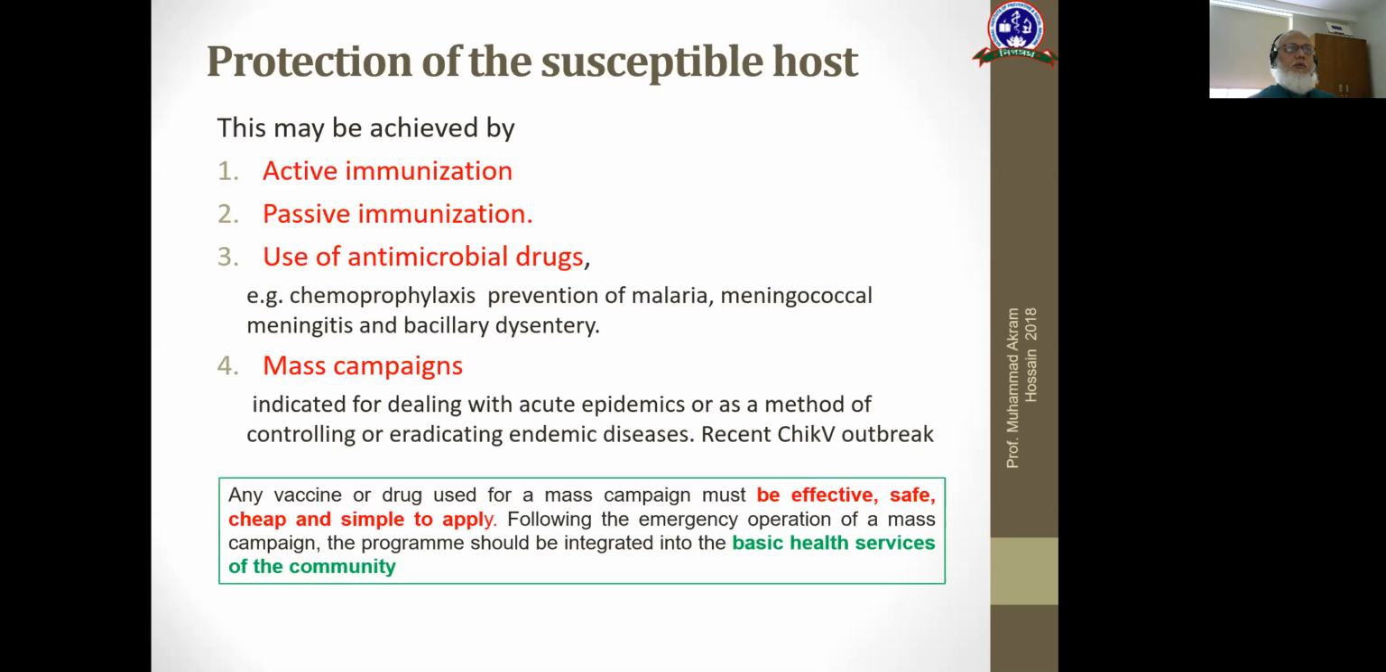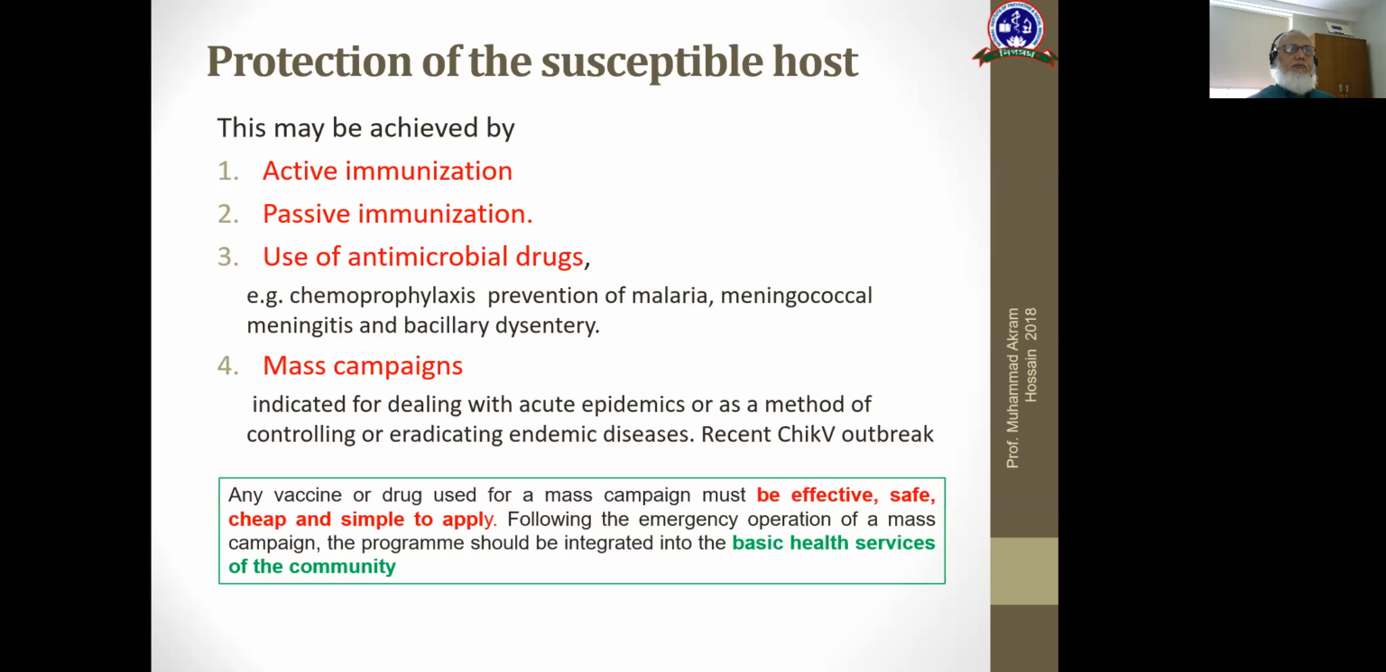Protection of the susceptible host can be achieved by active immunization, passive immunization, use of antimicrobial drugs, and mass campaigns. Active immunization when the vaccine is available. Passive immunization, you also know, when the incubation period is very short. Use of antimicrobial drugs: chemoprophylaxis for prevention of malaria, meningococcal meningitis, and bacillary dysentery.